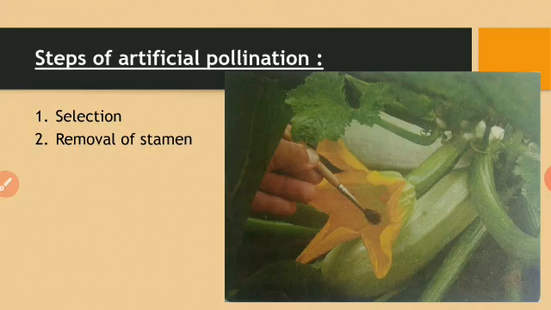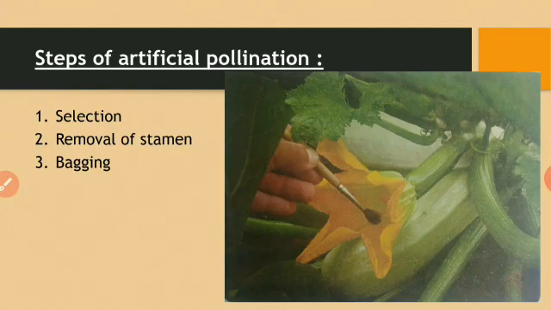Why do you remove the stamen? To prevent the natural pollination. And then what next is done? Bagging is done. Bagging means to cover the flower with paper or polythene bags. And this is again done to prevent the natural pollination from plants which are not selected.